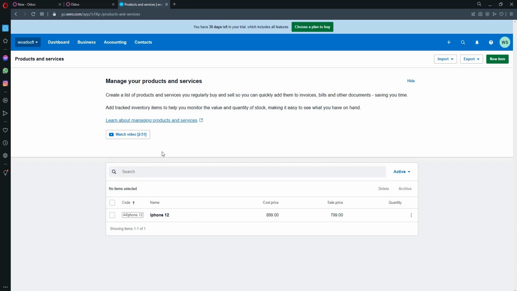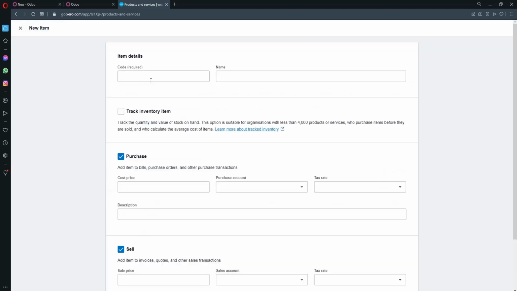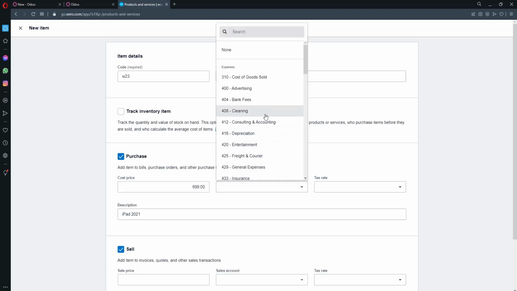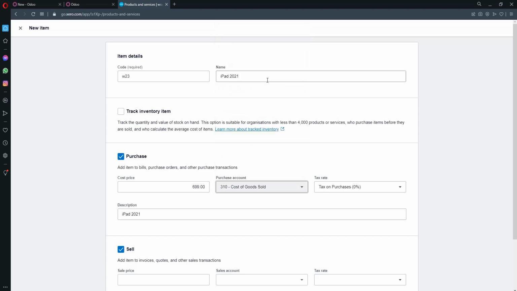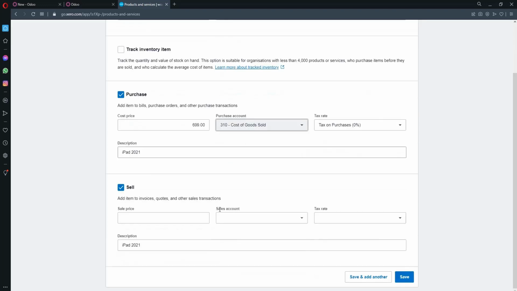Now I am going to add a new product or item in Xero, with some dummy data. You can use the default values, or adjust the predefined parameters.